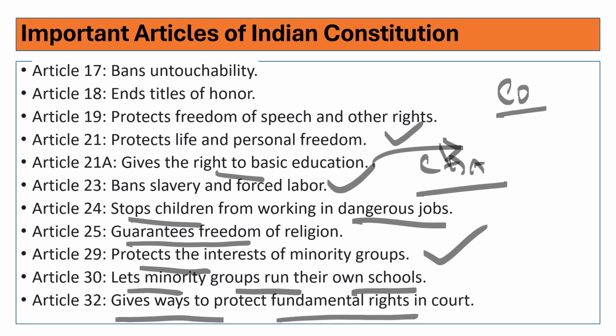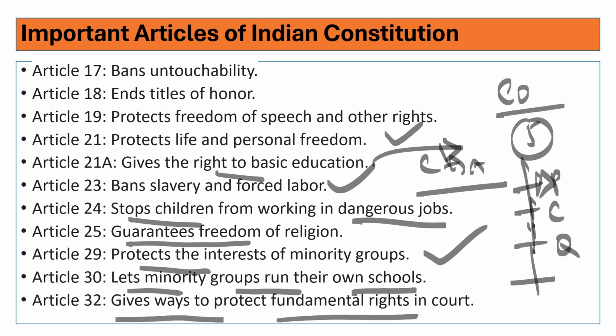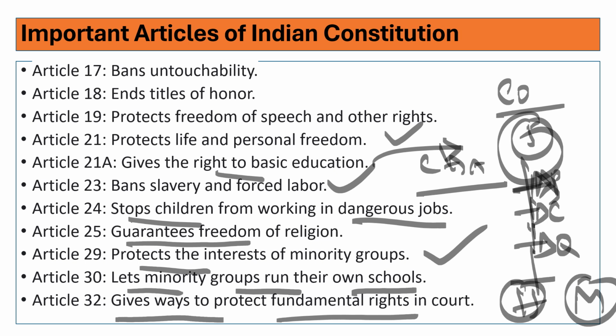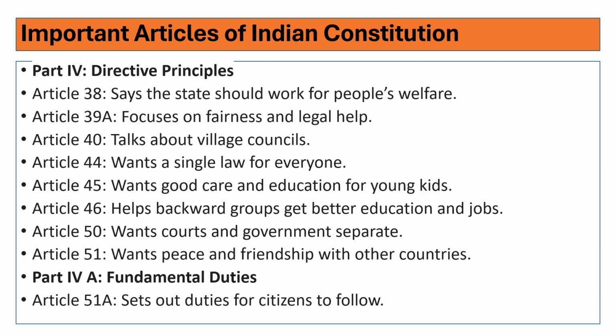Article 32 gives the way to protect fundamental rights in court. How will they be protected? In 5 ways. How many ways? 5 ways. What are they? Prohibition, certiorari, quo warranto, and two more. Through these 5 ways, those who are denied their fundamental rights can approach the High Court or Supreme Court for remedying those fundamental rights. Habeas corpus and mandamus. 5 things: habeas corpus, mandamus, certiorari, quo warranto, and prohibition. Under these, they can approach the Supreme Court or High Court, even a lower court also.